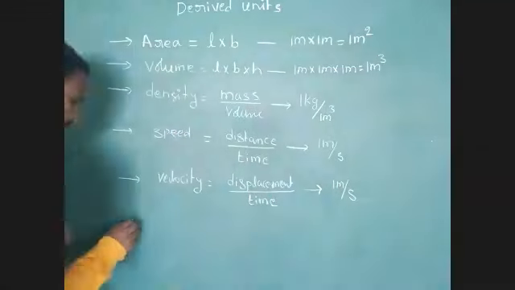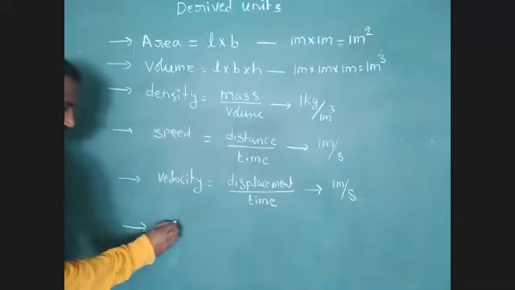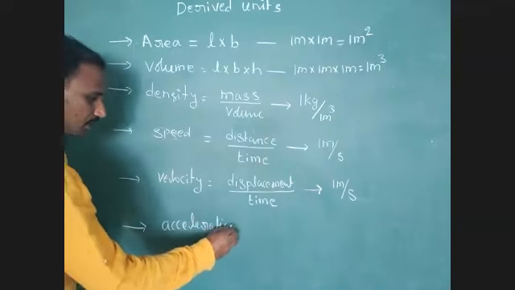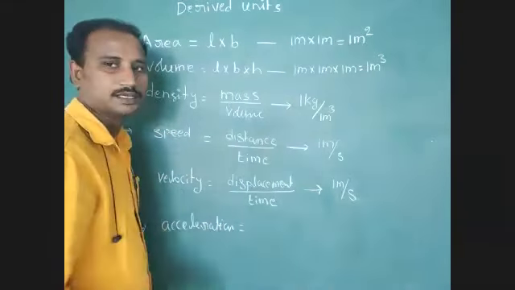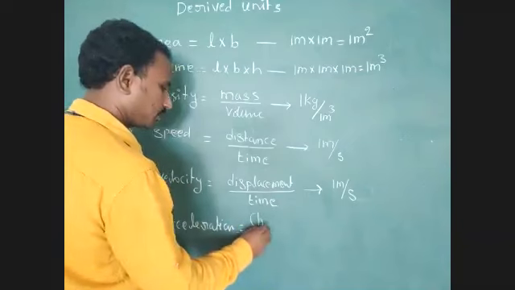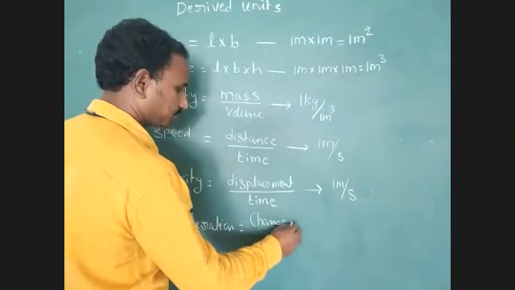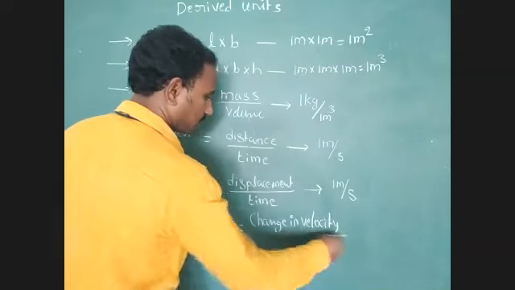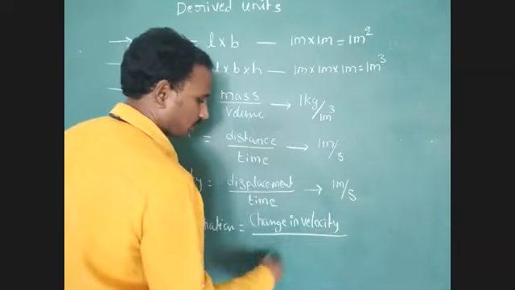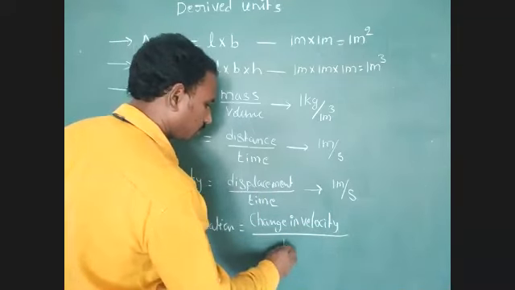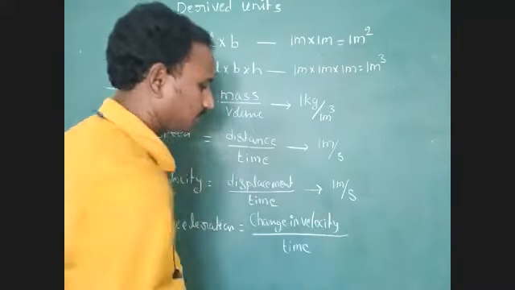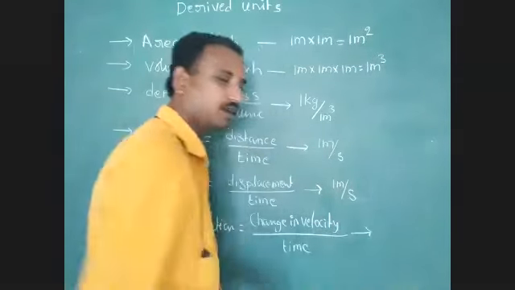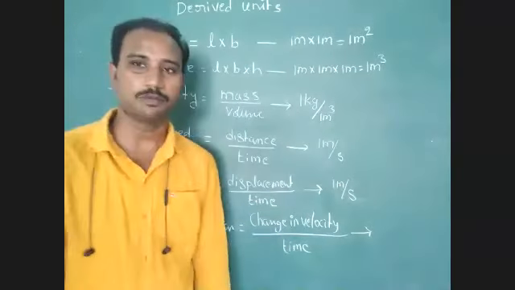The next one, acceleration. Acceleration equals change in velocity divided by time. So we have to write change in velocity divided by time. The unit of change in velocity is the same as the unit of velocity.